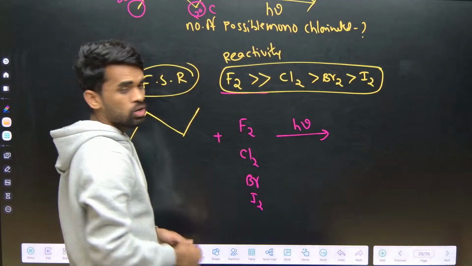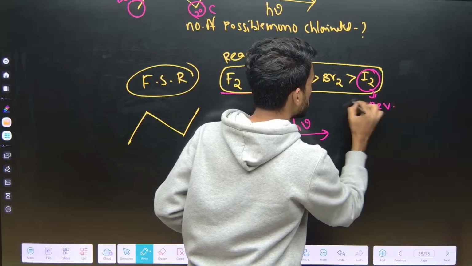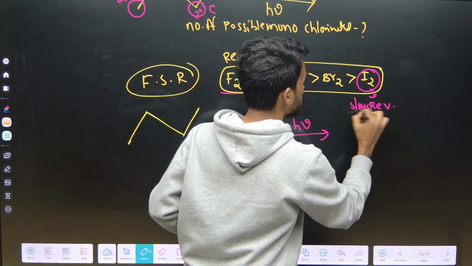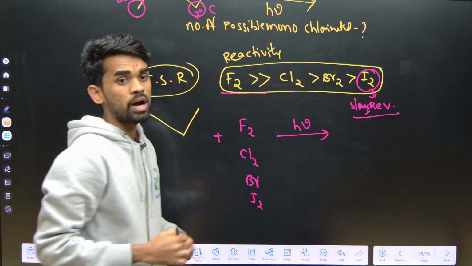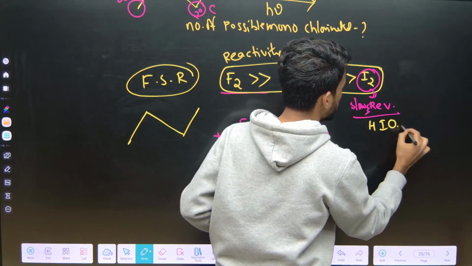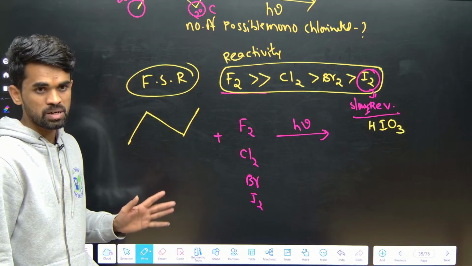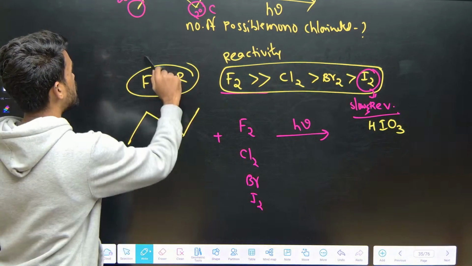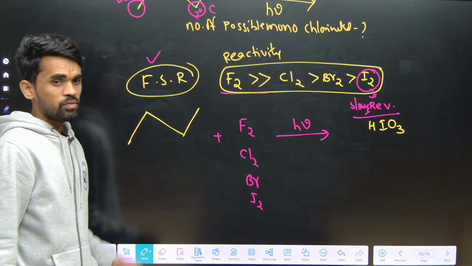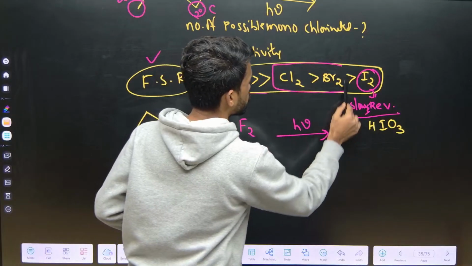Okay, and you know I2 is very slow and reversible. So if we want to do iodination, we need to use some oxidizing agents like HIO3. In presence of HIO3 we can do. Normally it is very slow and reversible. So it means free radical substitution reactions of halogens is preferred only for chlorination and bromination.